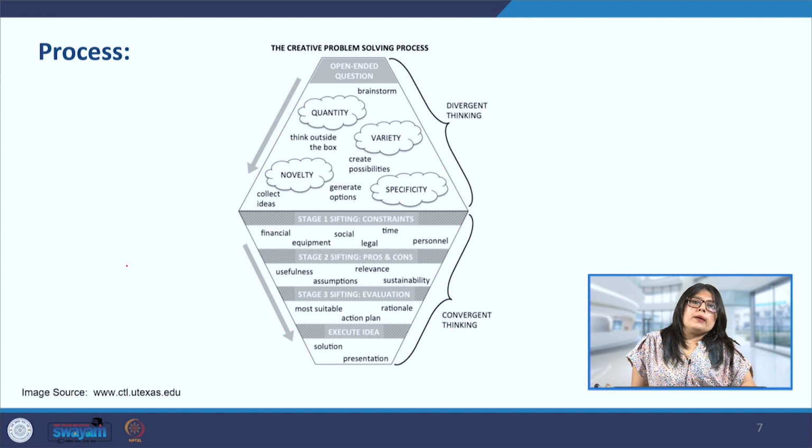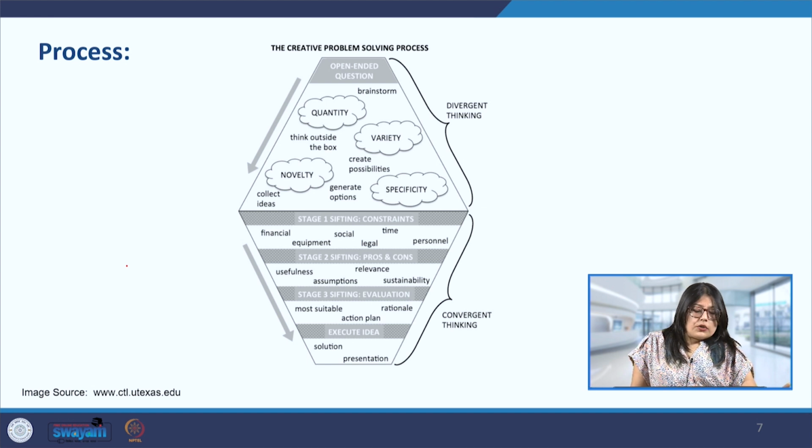So here we will be comparing all these ideas in terms of their usefulness, their relevance, and whether they are sustainable or not. So all of these aspects we will check their pros and cons and weigh them. If the pros are more, then they will move to the next stage. If there are more cons, they are not fulfilling aspects of sustainability and other relevant areas, then those ideas are discarded.